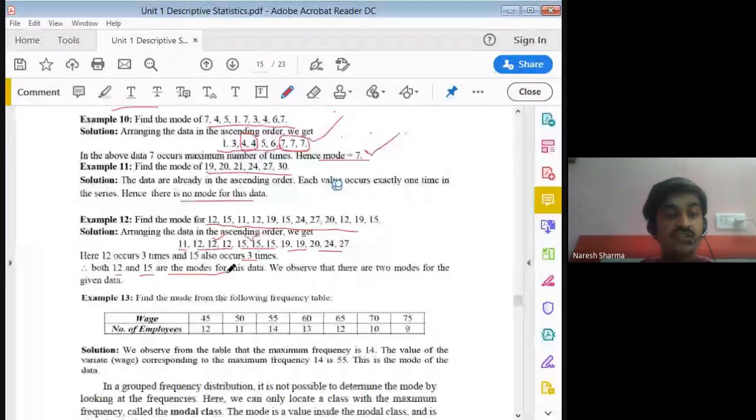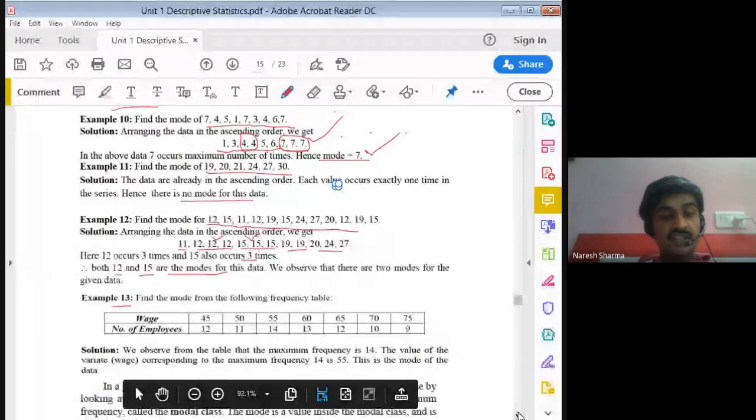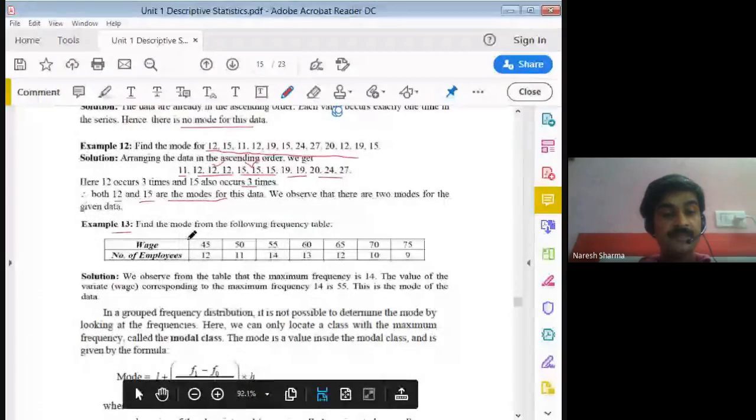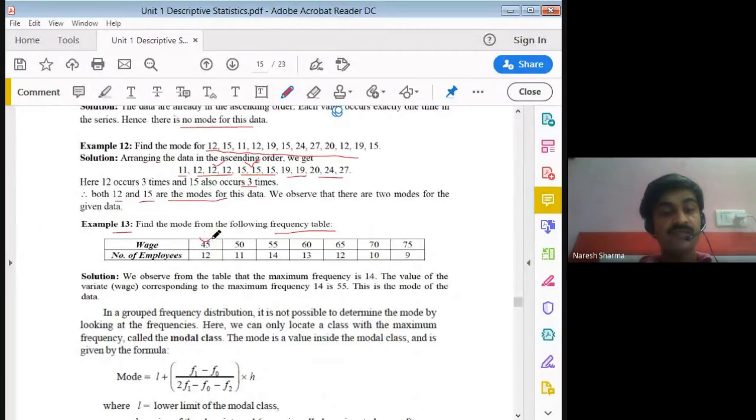Let's discuss the next example, number 13, which is in the form of a frequency table. Here the wages 45 are given to 12 employees, 50 to 11 employees, 55 to 14 employees, 60 to 13 employees, and so on. So the number of employees is the frequency.